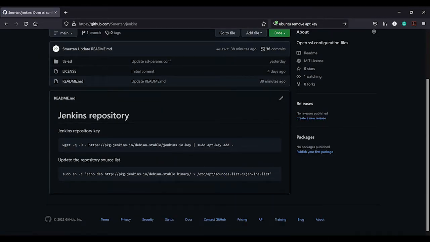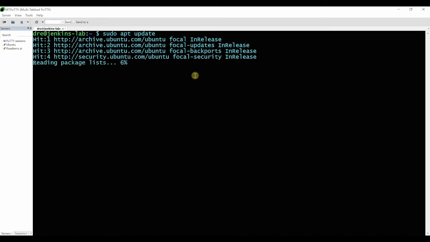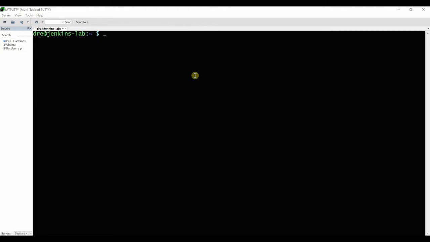So what we're going to do first of all is install a prereq of Jenkins, which is Java. Let's just update apt first of all, so the apt update. At the moment it works well with Java 8 or Java 11. So we're going to use a well-known implementation of Java, which is called OpenJDK.